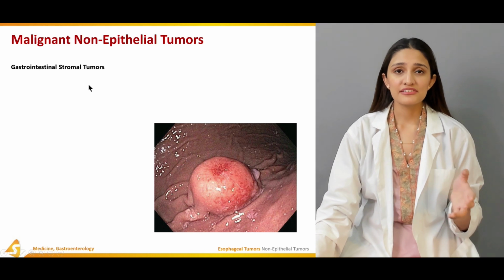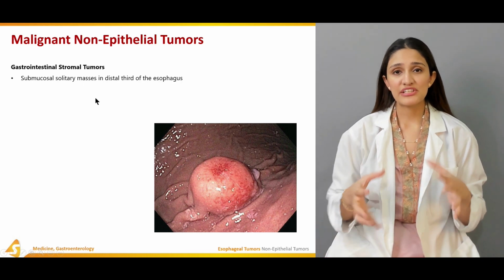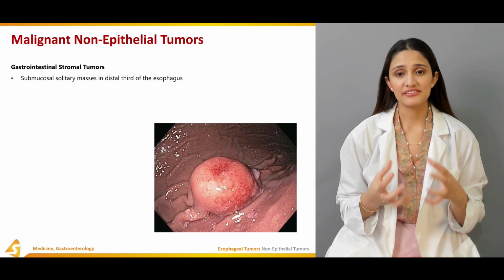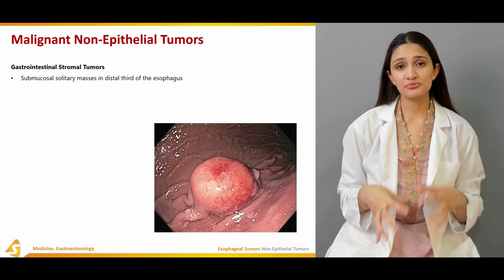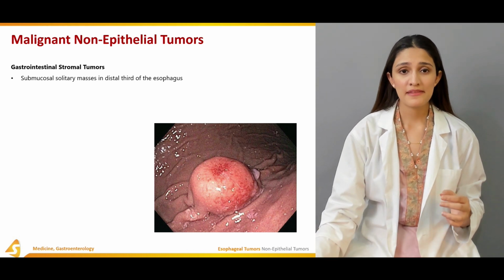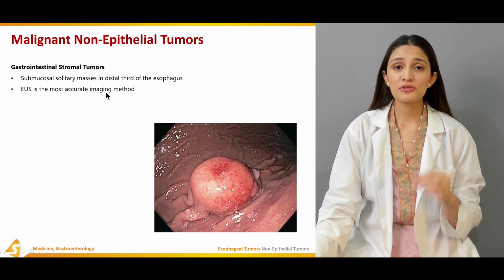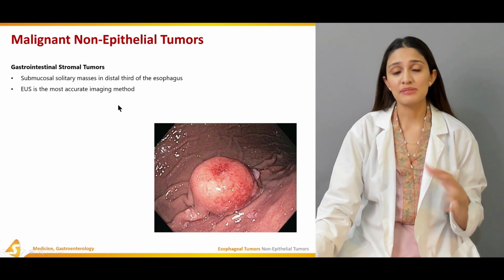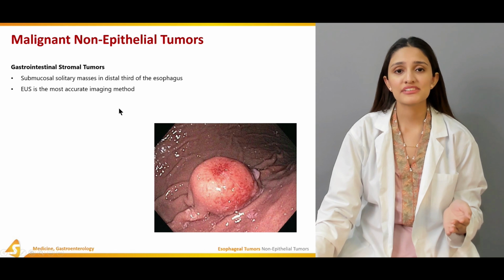Patients usually present with a submucosal solitary mass in the distal third of the esophagus. Endoscopic ultrasound is the most accurate imaging method to diagnose gastrointestinal stromal tumors.